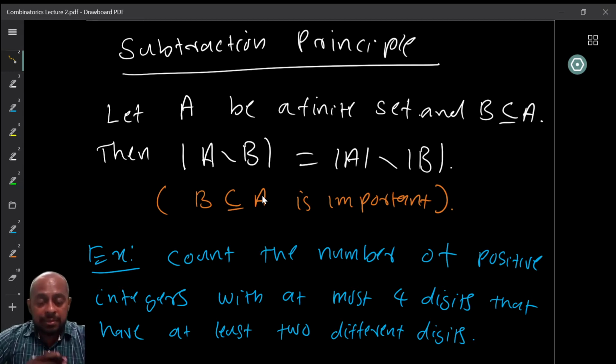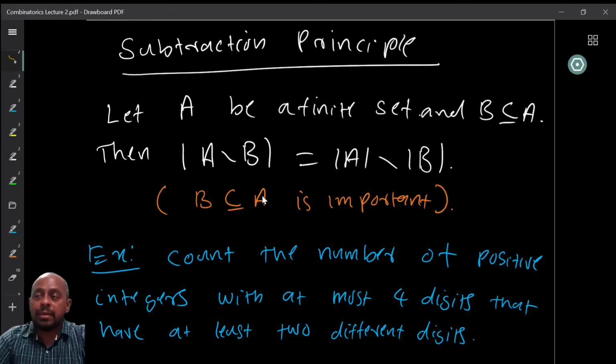If B is not a subset of A, this principle cannot be directly applied. So here is an example. Let us say: count the number of positive integers with at most 4 digits that have at least 2 different digits.